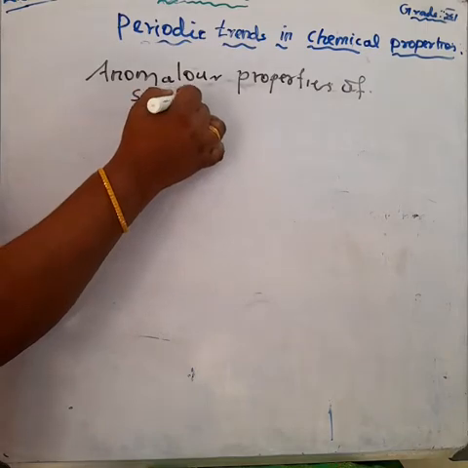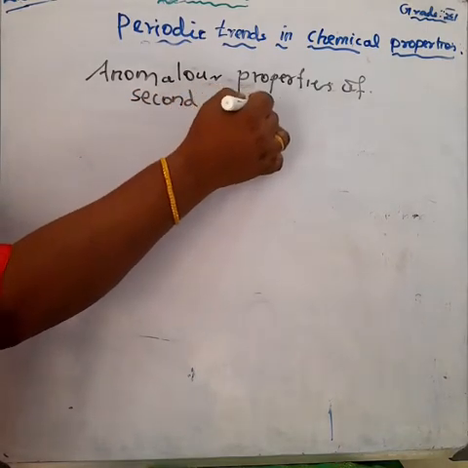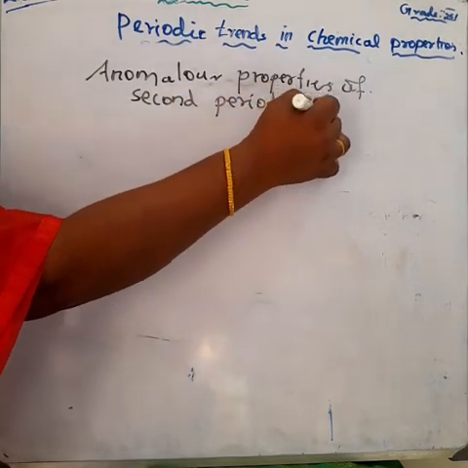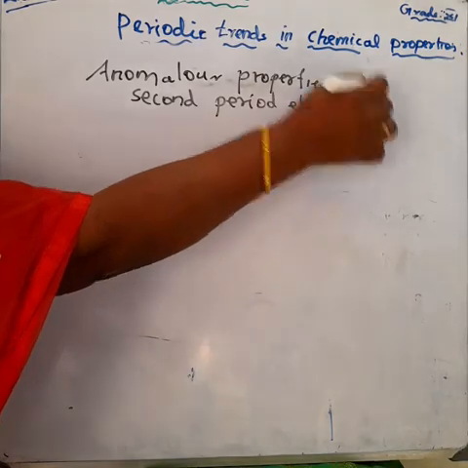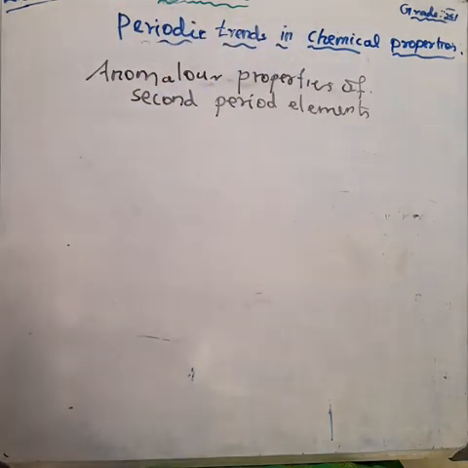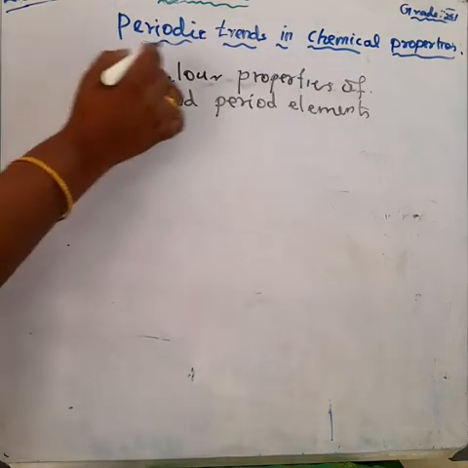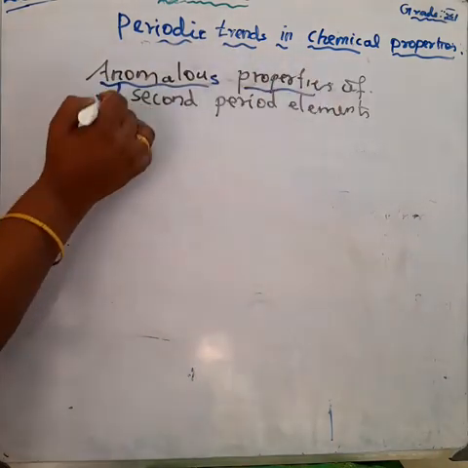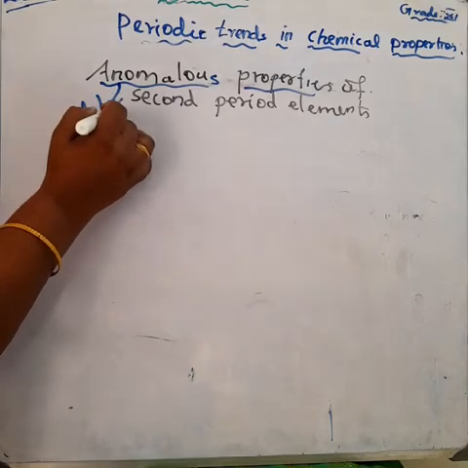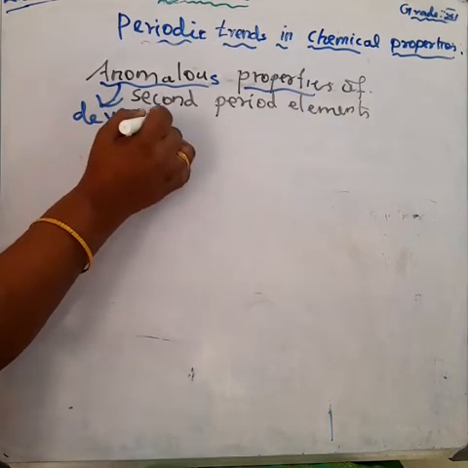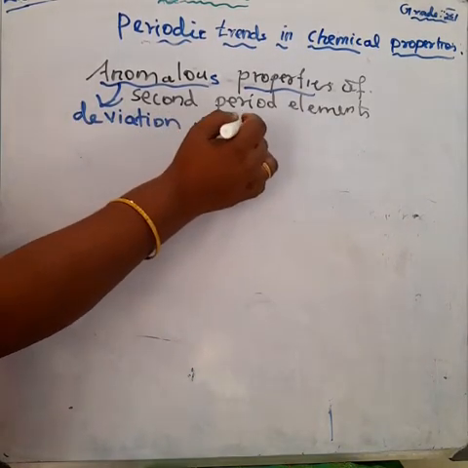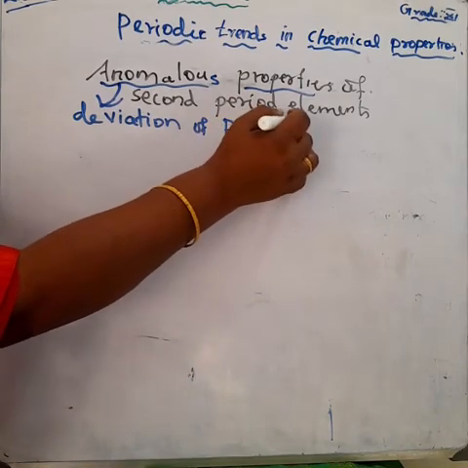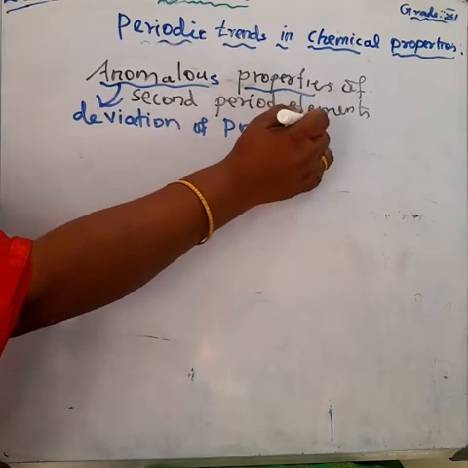What do you mean by anomalous? Anomalous means deviation. Anomalous properties means deviation of the properties of an element from its usual or normal behavior. Now we are going to study about the anomalous properties of second period elements.